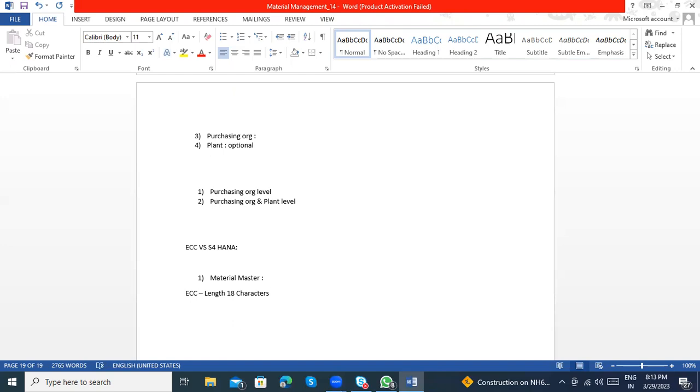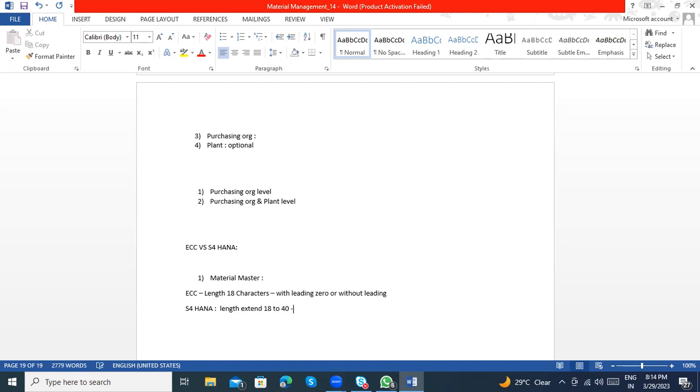Settings with leading zeros and without leading zeros are different, but the maximum length you can use is 18 characters. Now coming to S4 HANA, this was changed. They changed it to up to 40 characters. So we can extend the length from 18 characters to 40 characters.